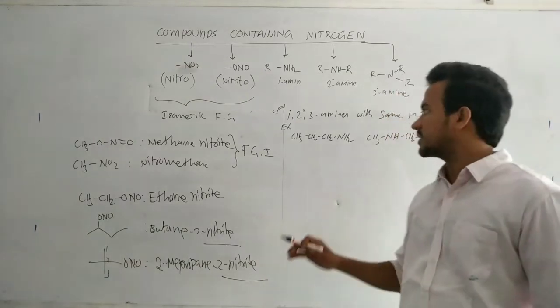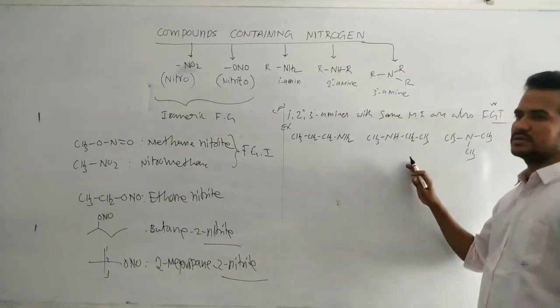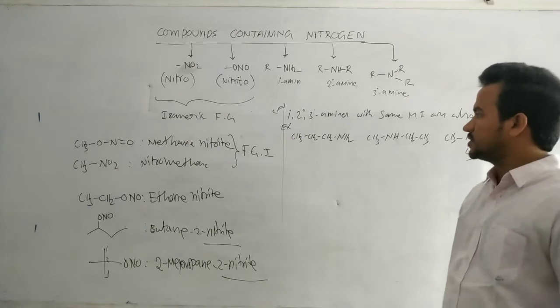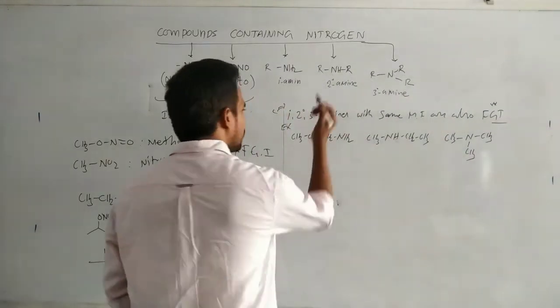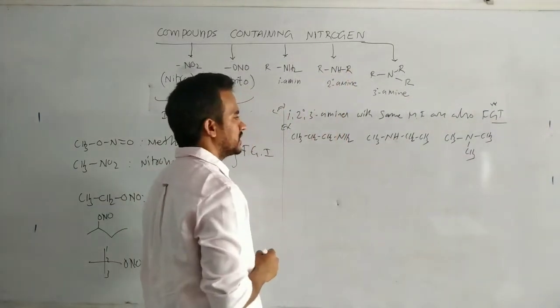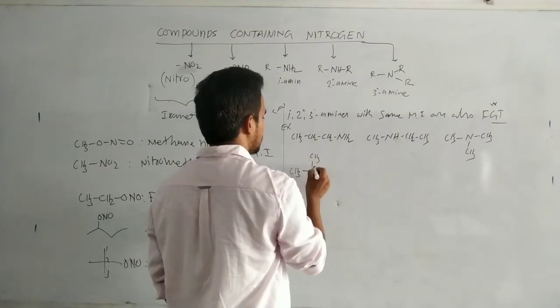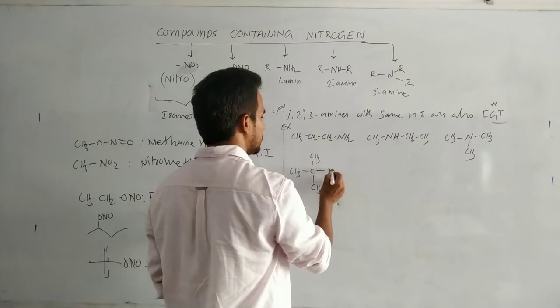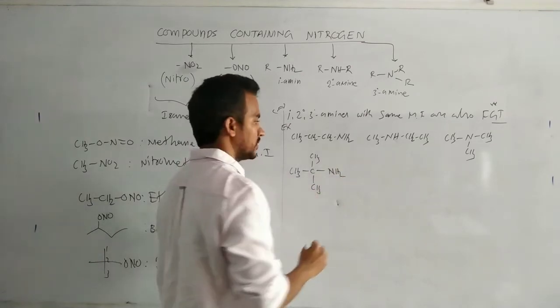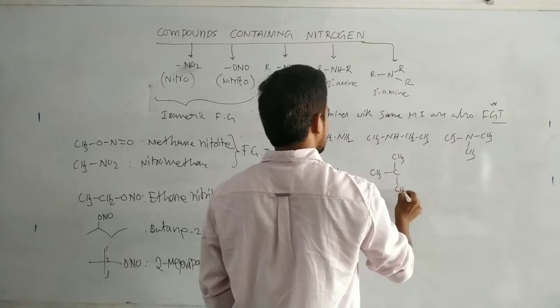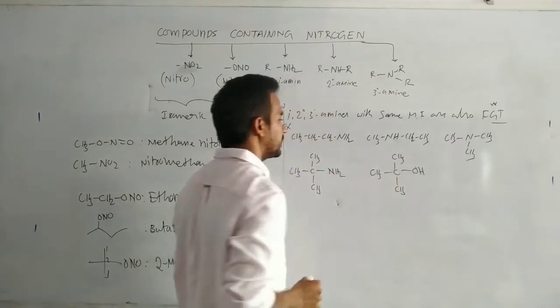Okay. So here the example is propylamine. That means this one is a secondary amine, this one a tertiary amine. All have the same molecular formula. So actually here is another interesting point. CH3, CH3 and CH3, and this one is NH2. Now CH3, CH3, CH3, OH.